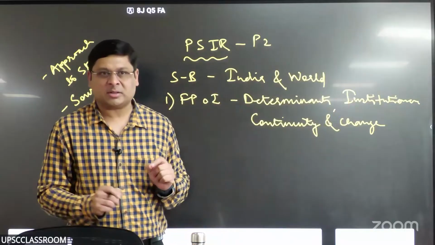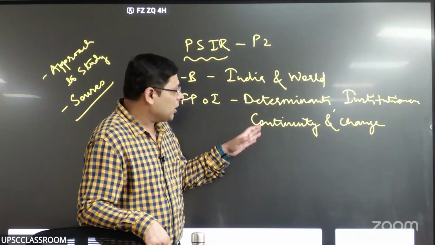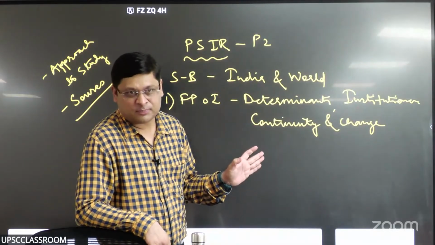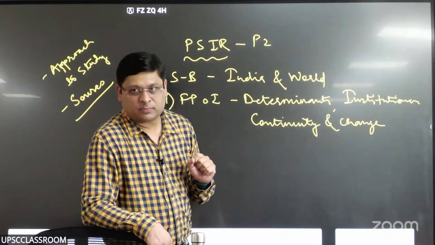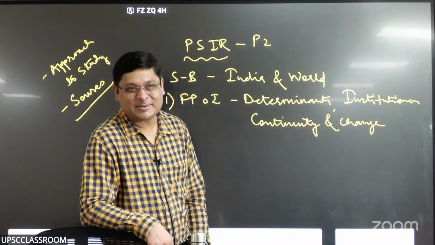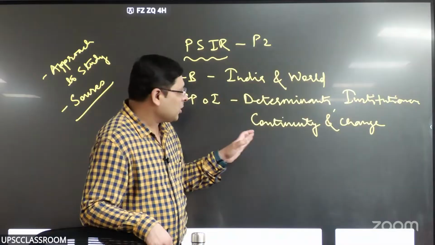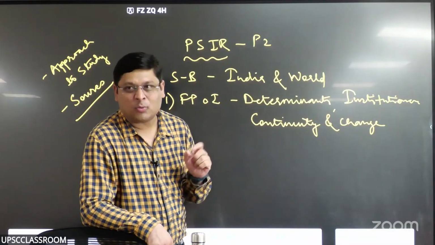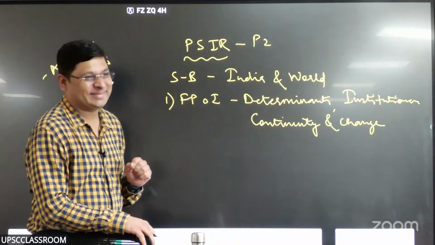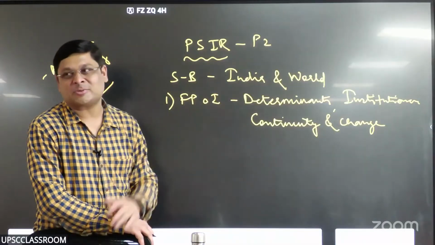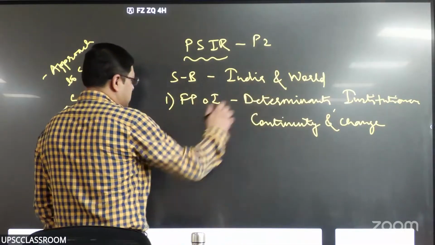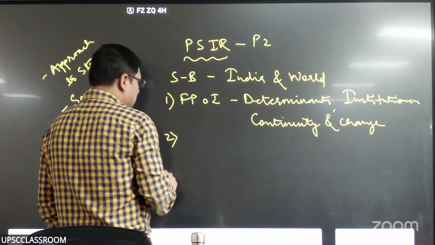Let's take one example and move ahead, right? So for example, India is committed to disarmament. India was committed to disarmament. India is committed to disarmament, right? What is the change? For example, India was non-nuclear country at that time. Now we are nuclear country, right? So, that is one example. We followed the policy of non-alignment at that time. Now we are talking about multi-alignment, right? Though non-alignment continues even now. Certain aspects of non-alignment continue, certain aspects have undergone some change, right? So continuity and change in the foreign policy, right? That is first topic. Second, it is about